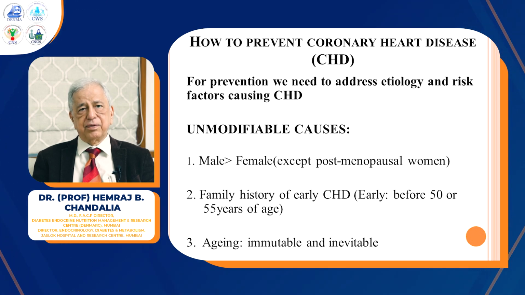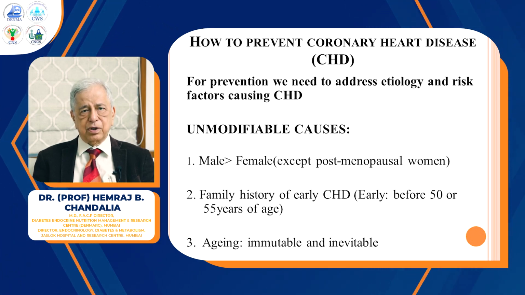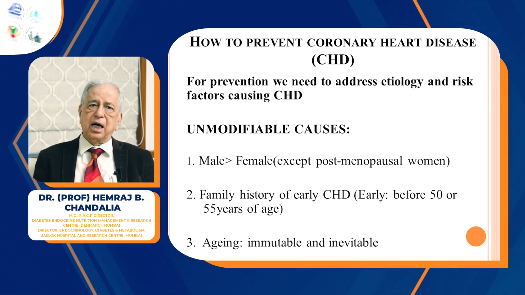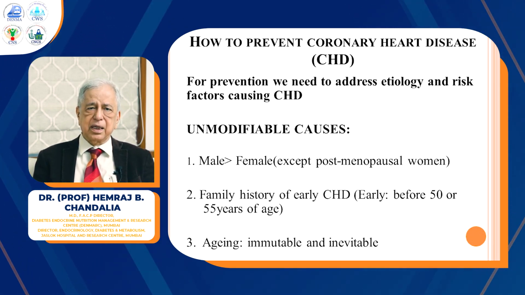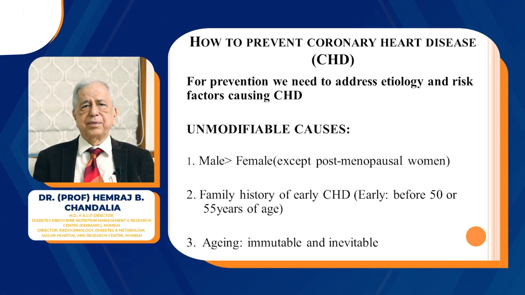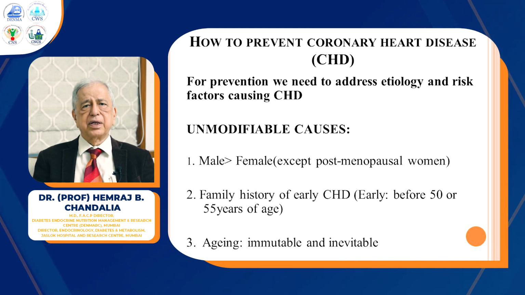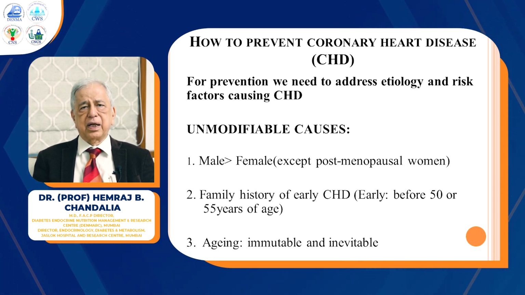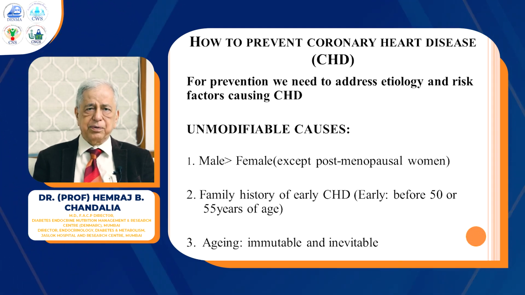The family history is very important because it connotes the genetic background of the patient, and if there have been early heart problems in the family, and that early is not too well defined, but currently maybe at 50 or less than 55 years age, presently will be considered early, and if there are a couple of members having this problem, then we have to be very alert in that given patient and attend to modifiable risk factors very vigorously.